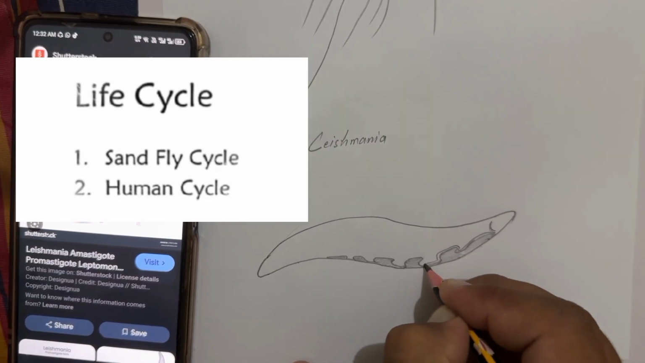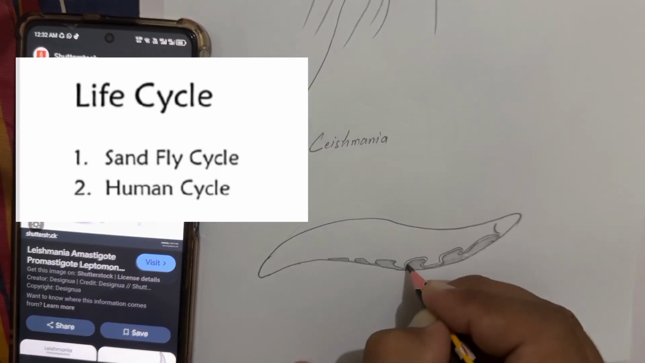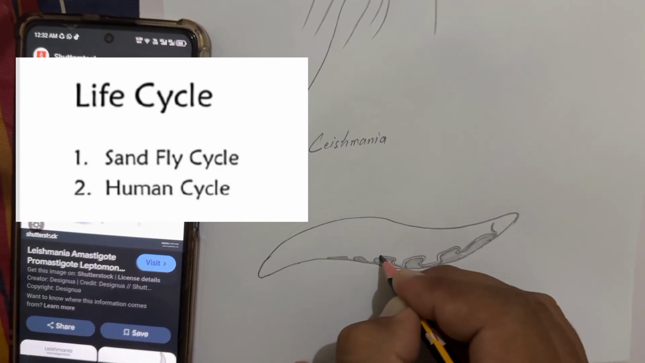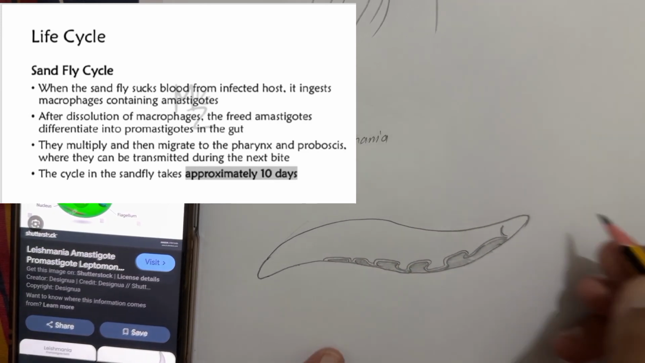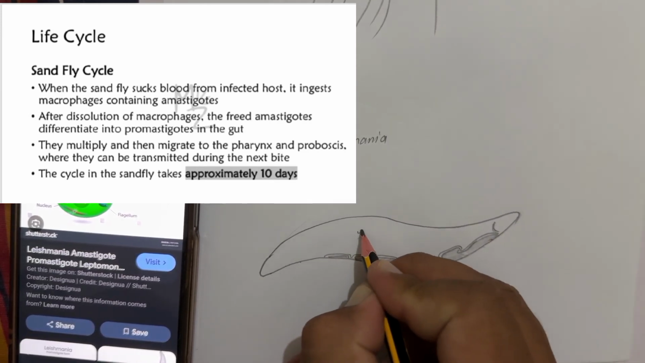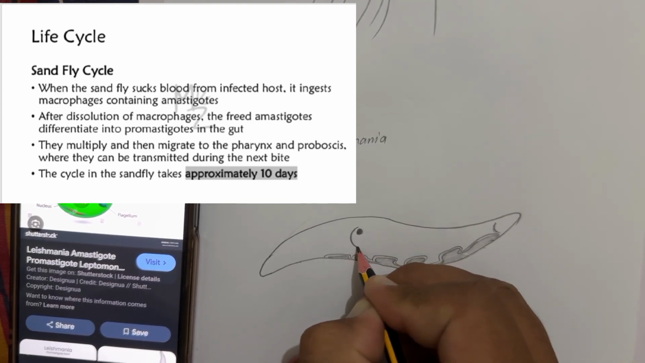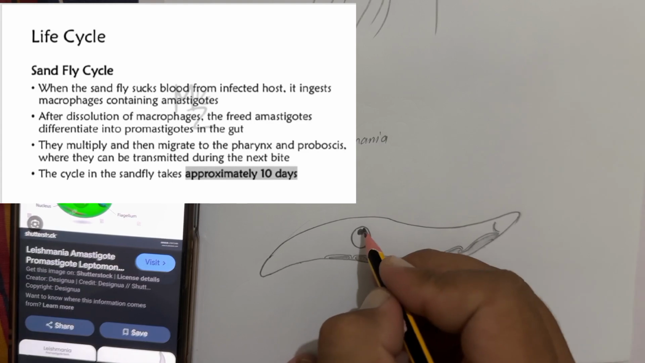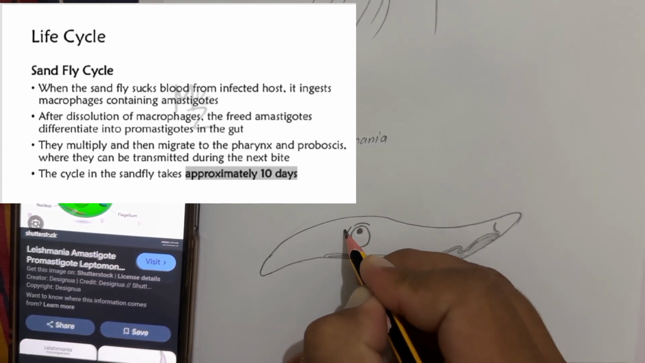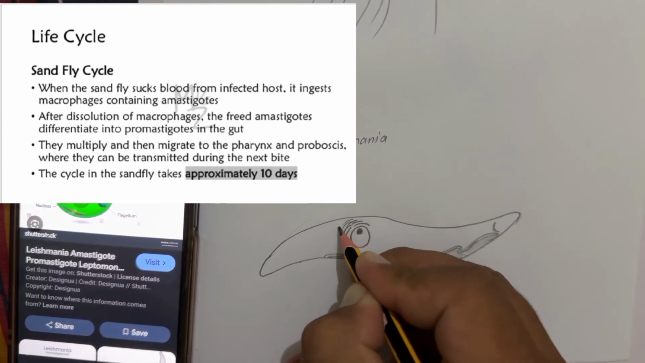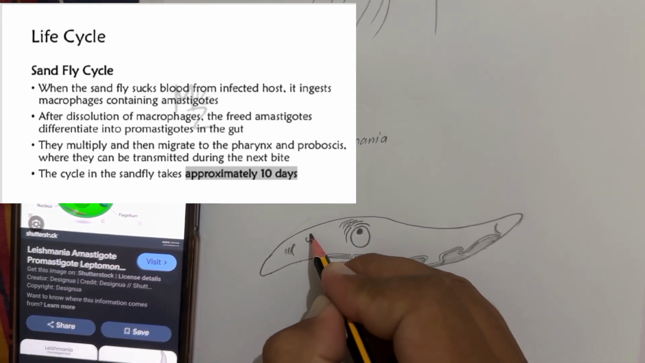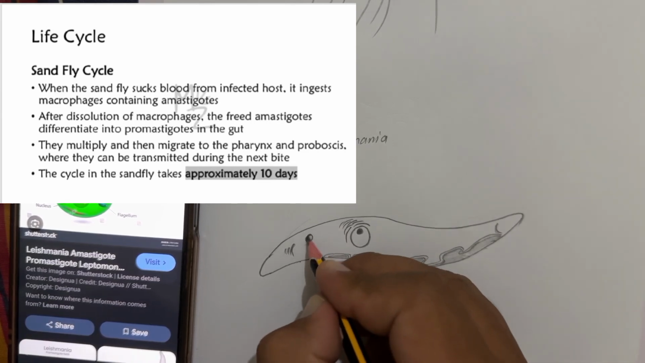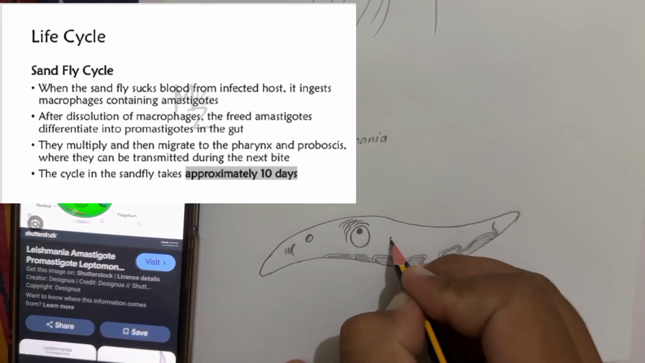Life cycle of Leishmania has two stages: the sandfly cycle and the human cycle. Sandfly cycle. When the sandfly sucks blood from an infected host, it ingests macrophages containing amastigotes. After dissolution of macrophages, the freed amastigotes differentiate into promastigotes in the gut. They multiply and then migrate to the pharynx and proboscis, where they can be transmitted during the next bite. The cycle in the sandfly takes approximately 10 days.